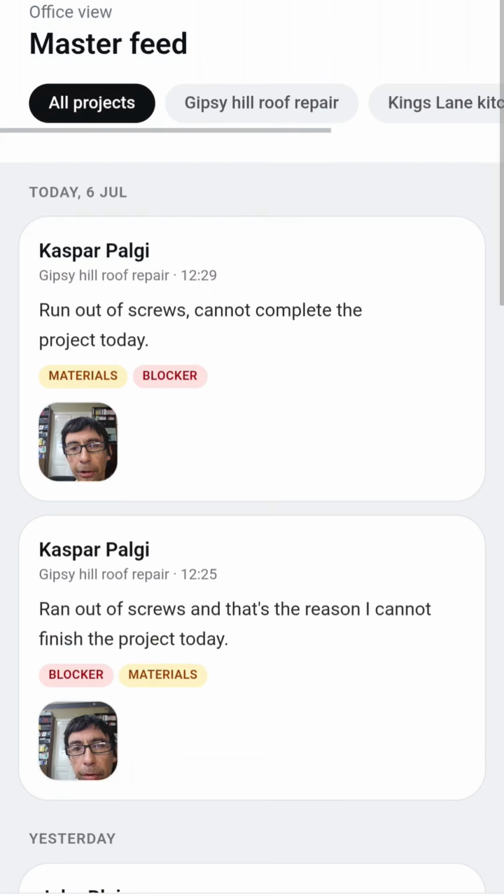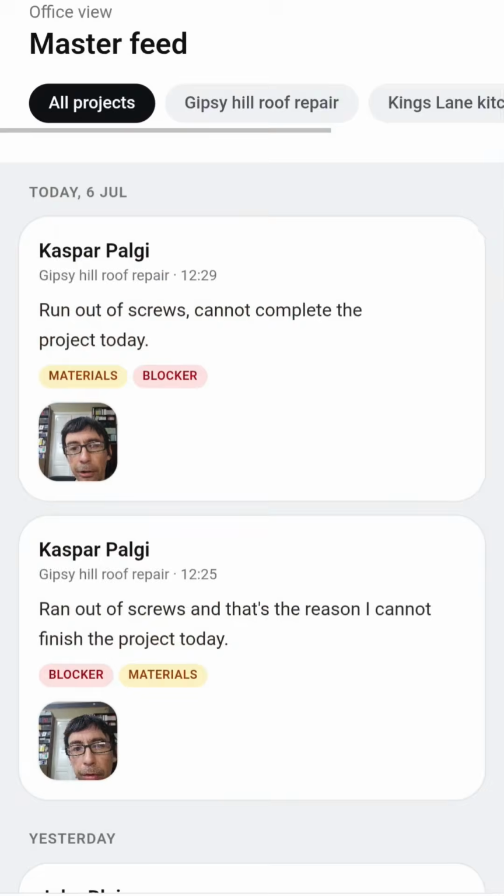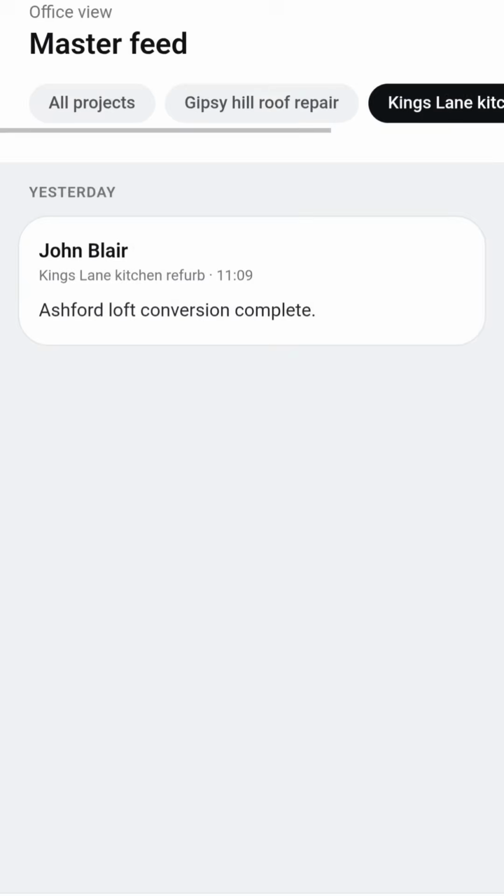Office just sees all the logs, including today and yesterday and earlier. You can filter by project, and that's it in the office view.